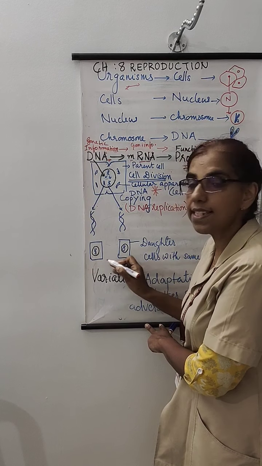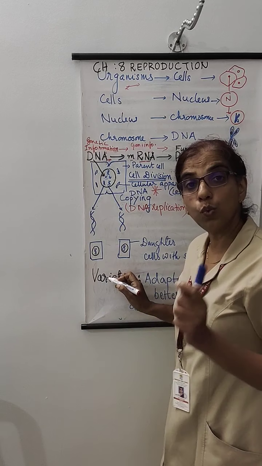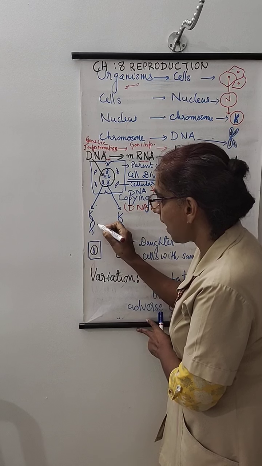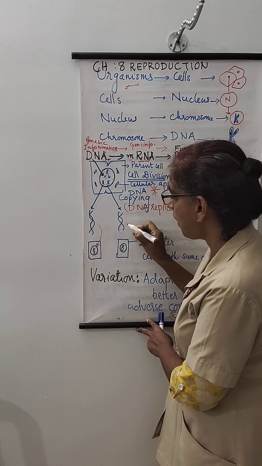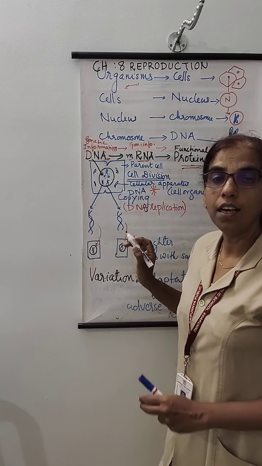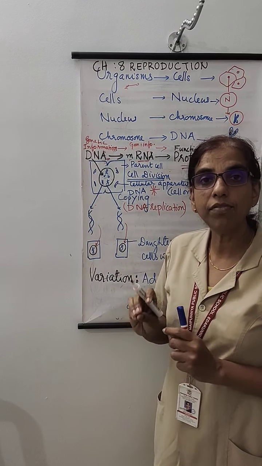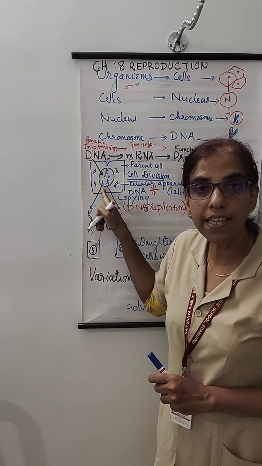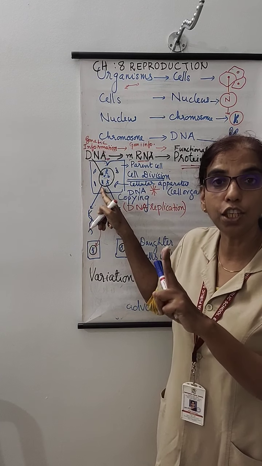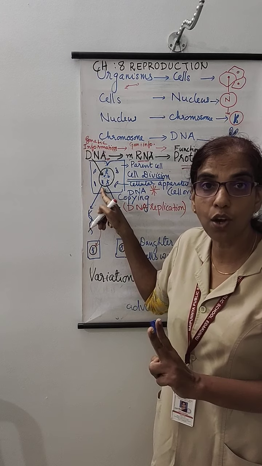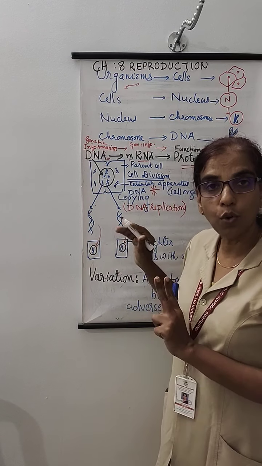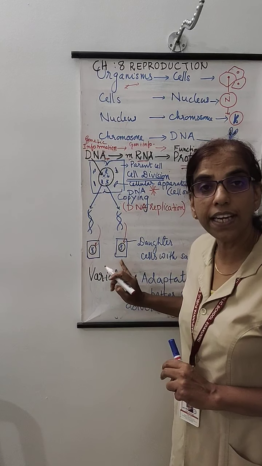So two daughter cells are formed with one very significant character, that the same DNA will be occupied by these two daughter cells. So in summary, we can say that the first phase is the copying of the DNA into two identical copies, and these two identical copies will be going to the two different cells.